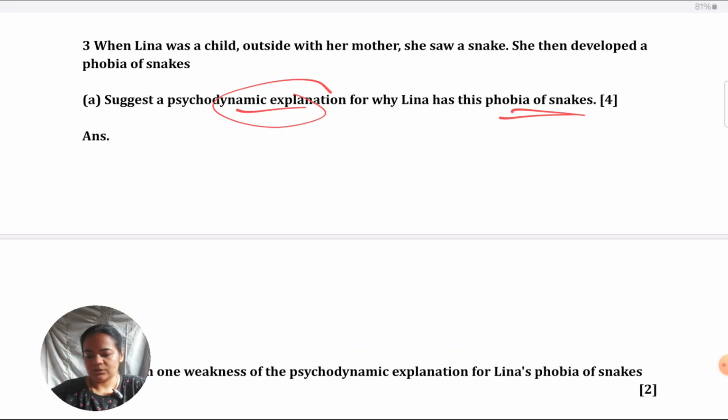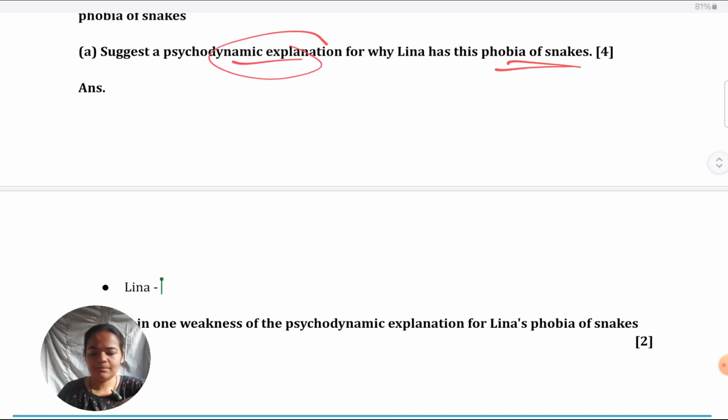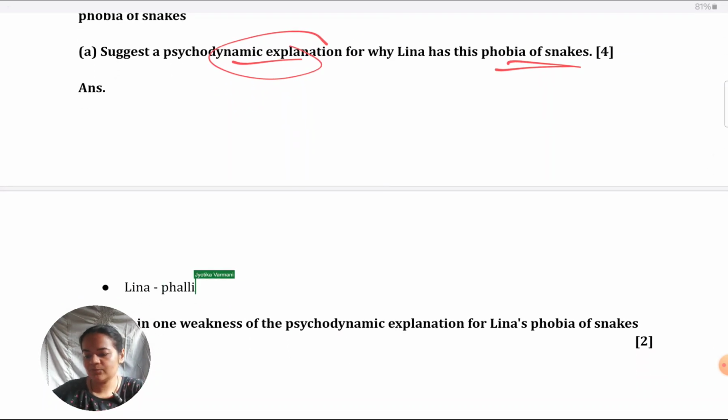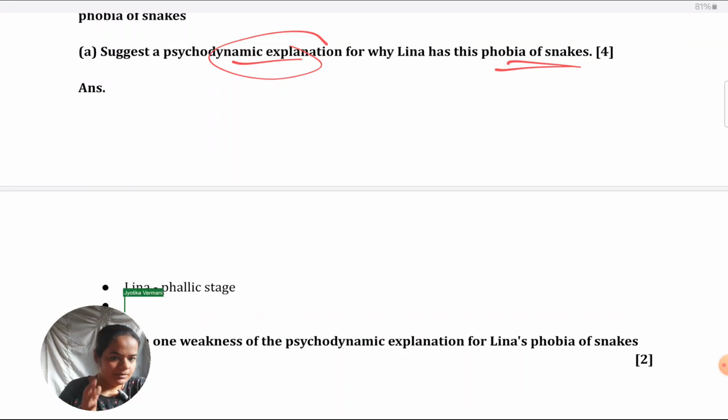See, Lena is most likely to be in the phallic stage because according to Freud, that is when phobias develop. So you could specify the age range, which is for the phallic stage. That could be one of your points. Again, don't write generically. When the child is in the phallic stage, then they develop phobia. Why are you not talking about Lena? When they've given you a scenario about Lena, why don't you take her name and say Lena is going to be in the phallic stage? Why do you beat around the bush and talk about generally what's happening? That won't get you marks. So if you're talking about phallic stage, say Lena must be in the phallic stage.